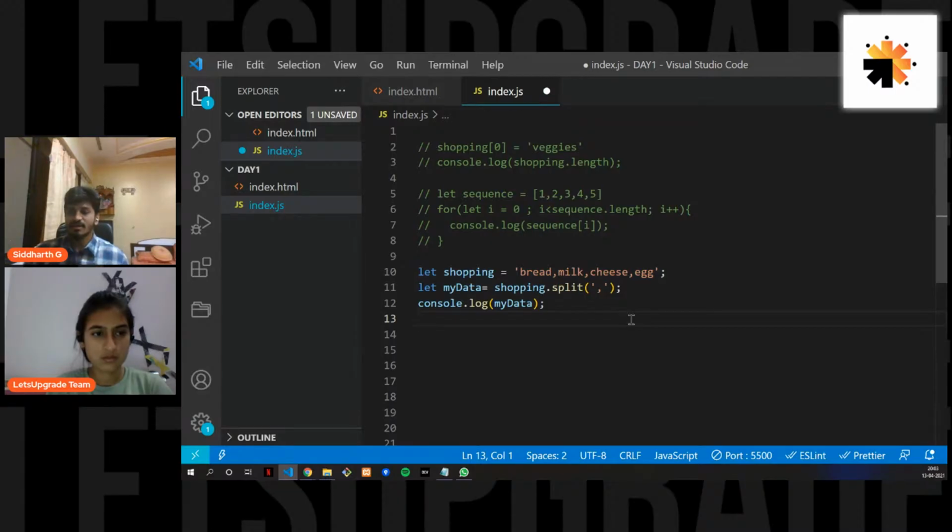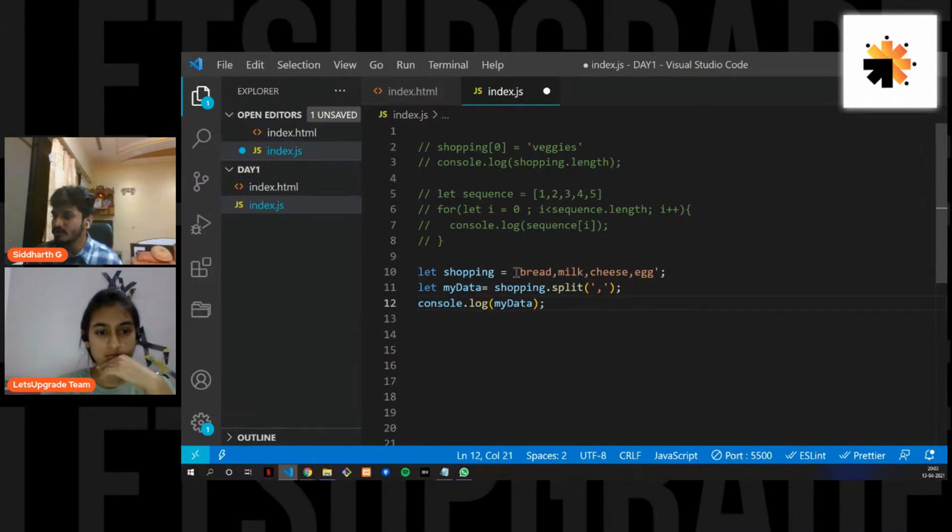So for example, suppose the user is giving a string of words, and you want to convert it into an array and split all these words of the string with a comma. So you do this. I'm just splitting it with a comma. This split is an array method. There are different types of methods in arrays. There is split, there is splice, there is slice, and I think toString also. I'll show you the toString one.